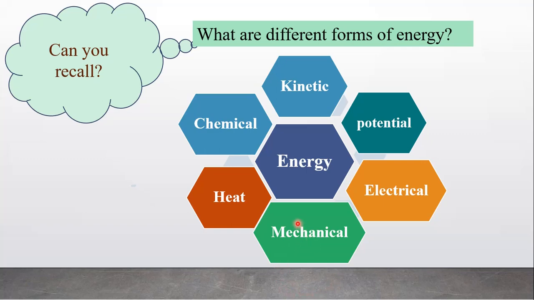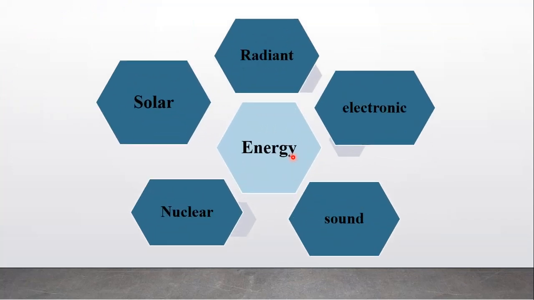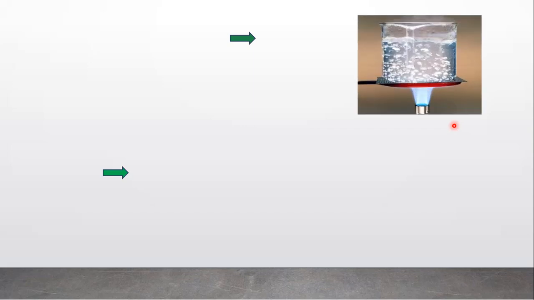For example, a windmill is an example of mechanical energy. So there are various forms of energy: radiant energy, solar energy, nuclear energy, sound energy, electronic energy. All these forms of energy are interconvertible.